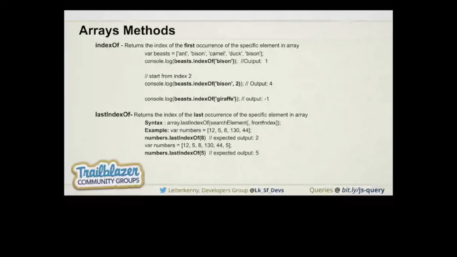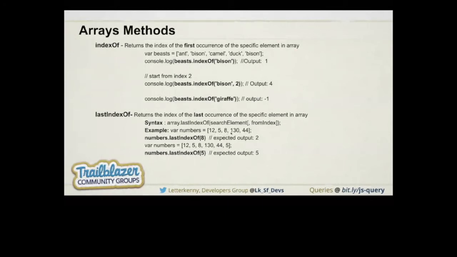That's how it is working. If we are talking about the example, we have an array called numbers, and in it different elements are available, and we need to get the last index of the digit 8 from this array. We just need to use lastIndexOf and pass the element that we need to check, and it will return 2 because it is available at index 2, and after that it is not available.